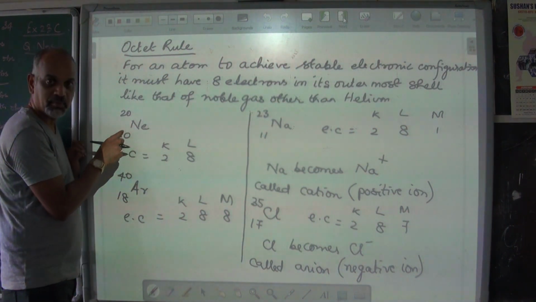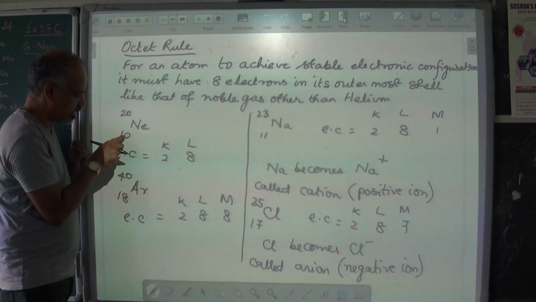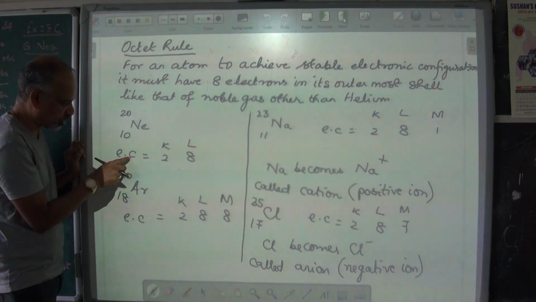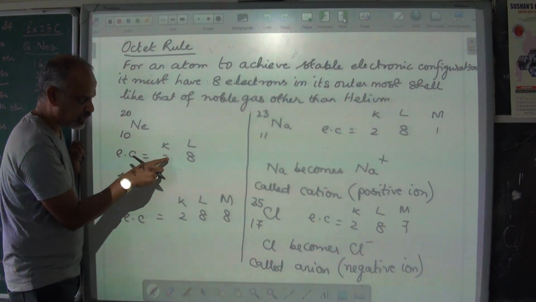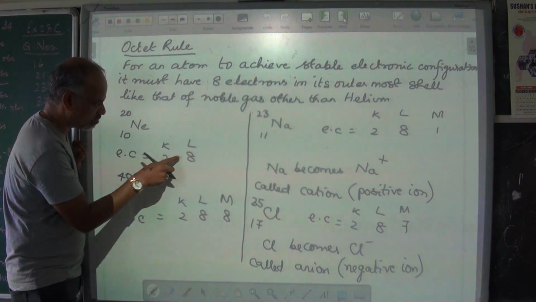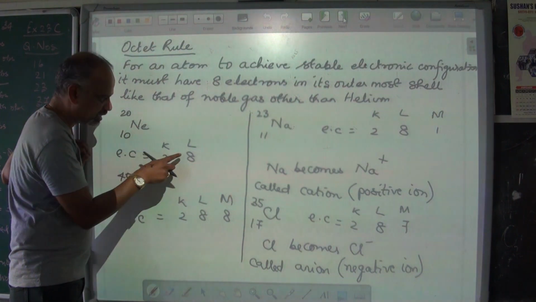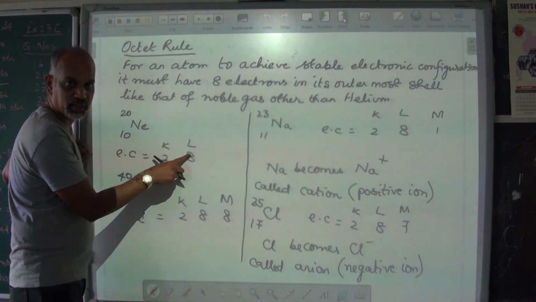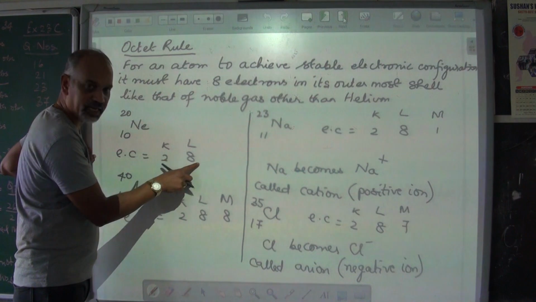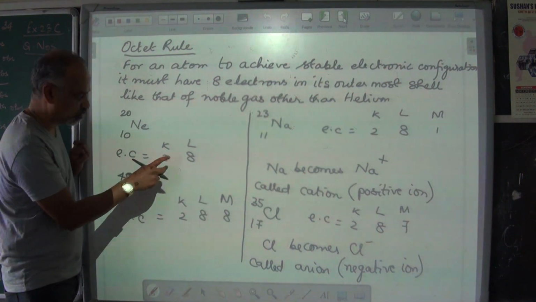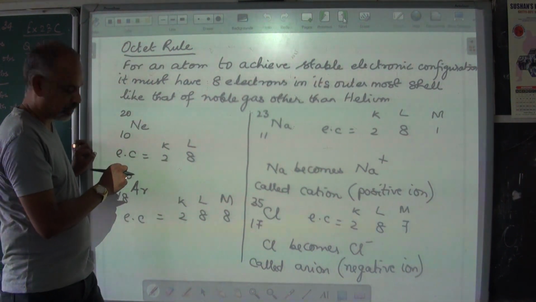Atomic number is 10, means number of electrons are 10. Arrange this 10 according to their orbits. Electronic configuration is first orbit has 2, second orbit has 8, and then that's 10. So this is fully filled. First orbit is fully filled. This is the outermost orbit. Outermost orbit should have a maximum of 8 electrons, so this is also filled. That's why it's called a noble gas.